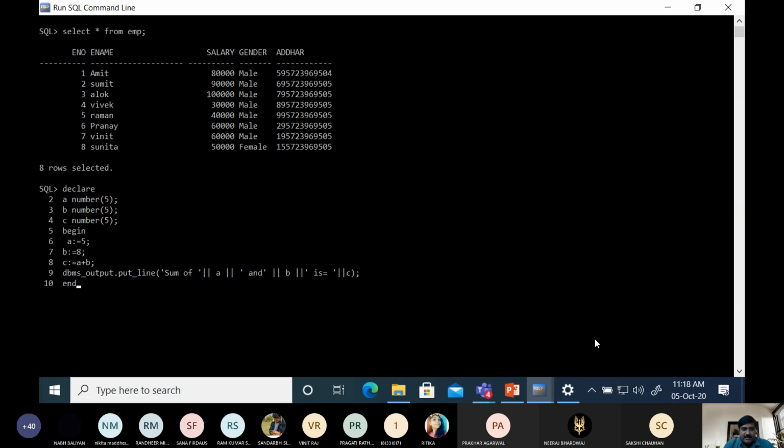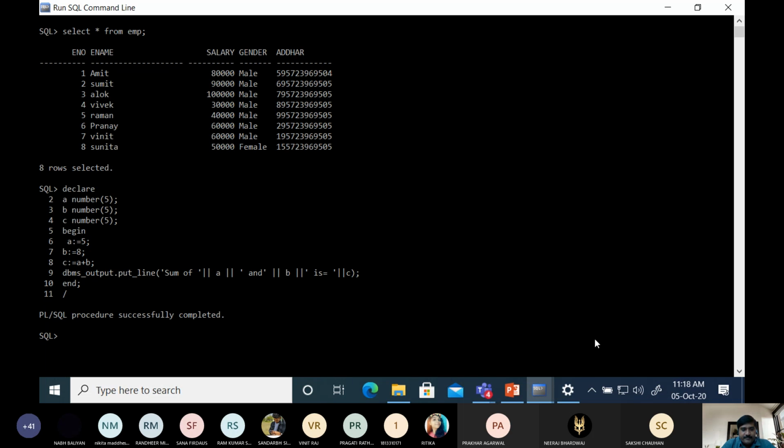Exception block is optional. We will explain later how we handle the exception. Now if we want to execute this, then we have to type forward slash. See here, PL/SQL procedure successfully completed. If we get this message, it indicates that your program has no syntax error. Did you get it?